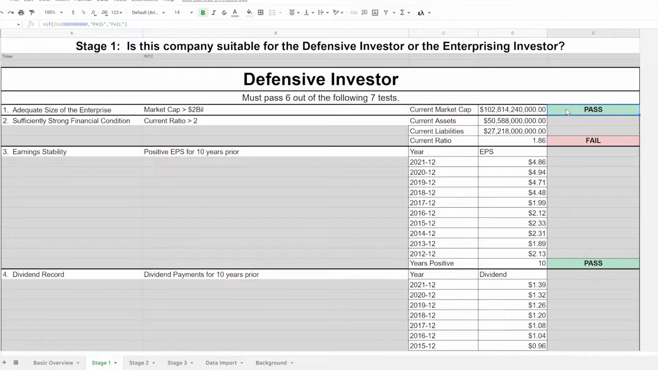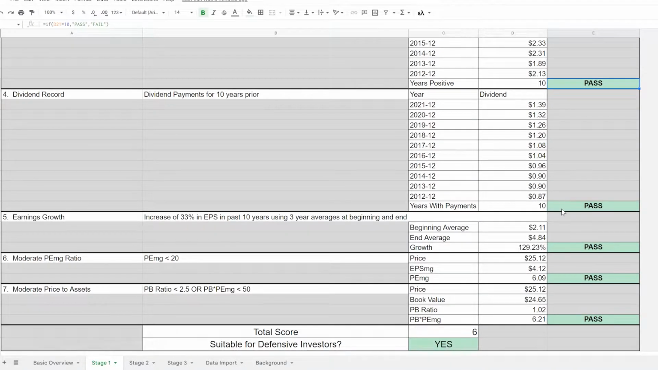First of all, we have an adequate size. It has to be greater than 2 billion. It passes that. It has to have a current ratio greater than 2. It fails in that regard. The current ratio of Intel is only 1.86, so we failed that test. Earnings stability. It has to have earnings positive for over 10 years. That it passes. Dividend payments for 10 years. It passes that. Increase in earnings per share of at least a third in the past 10 years, using 3-year averages at the beginning and end. We actually have seen 129% growth in Intel's earnings over that time. So that is definitely a pass.